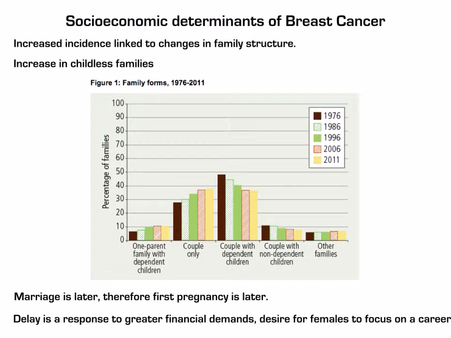This has led to families putting off their first child, and so women are marrying later, and therefore the first pregnancy is later. This delay is a response to the greater financial demands and the desire for women to focus on careers. So this is a socioeconomic determinant and is thought to increase the risk of breast cancer.